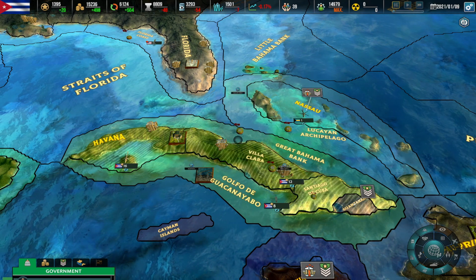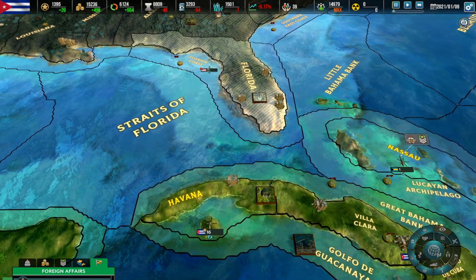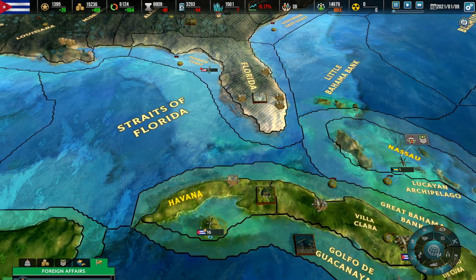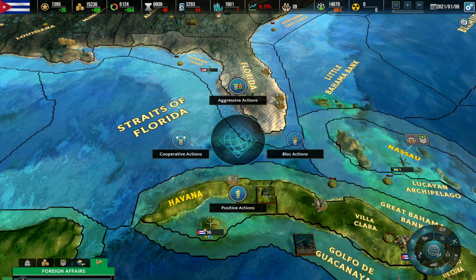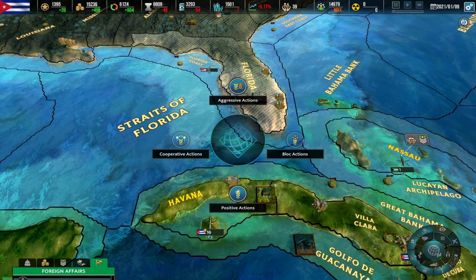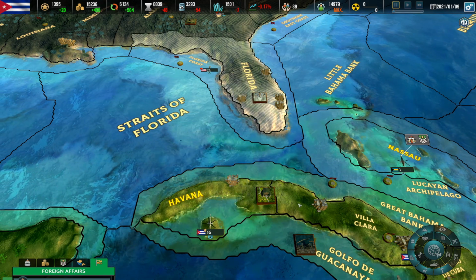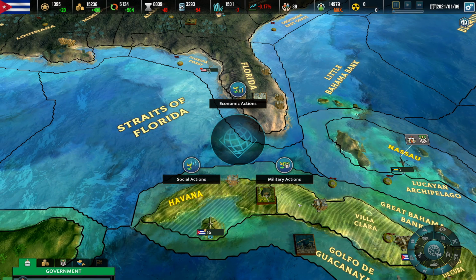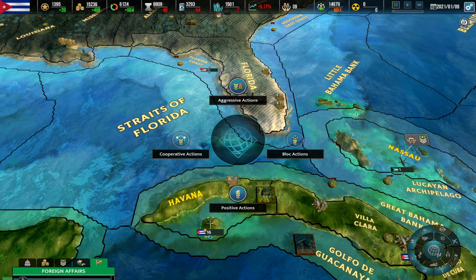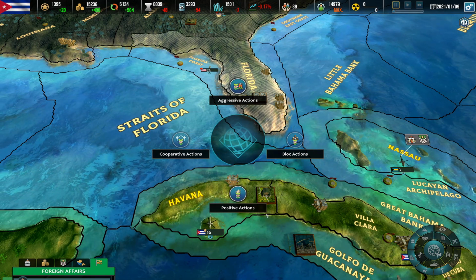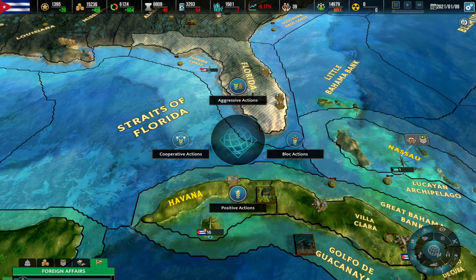Of course, you can also do this, for example, here in Florida, which is a province of the United States. You can right-click here and you're going to see as well a bunch of actions that you can do. These are opponent's actions, in comparison with your own actions that are presented here. Now, opponent actions are a little bit different. You have block actions, positive actions, cooperative actions, and aggressive actions.